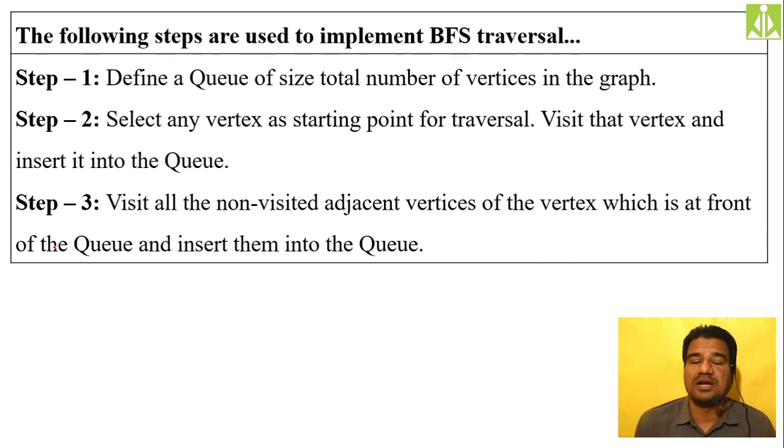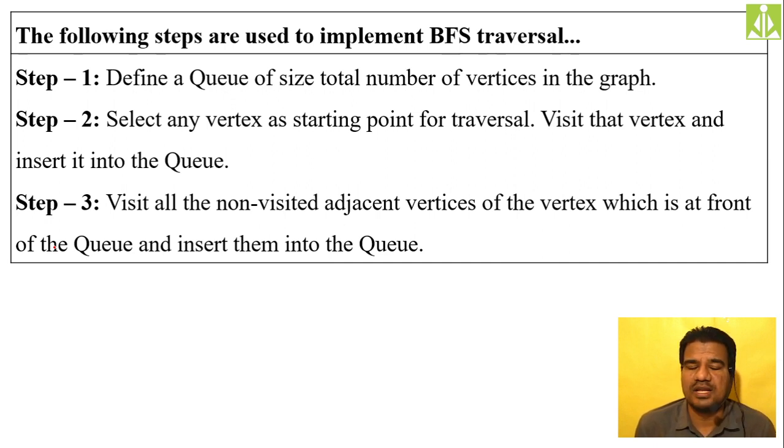Here also we are taking a queue of size equal to the number of vertices present inside the graph. Then select any random vertex from the graph and start the traversal. Any random vertex you can select. From where you are starting, visit that particular node and enqueue that node into the queue.